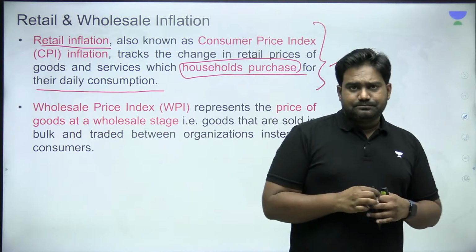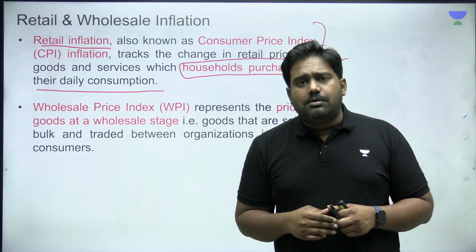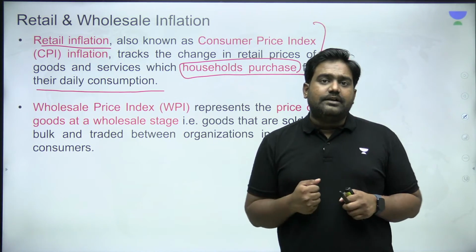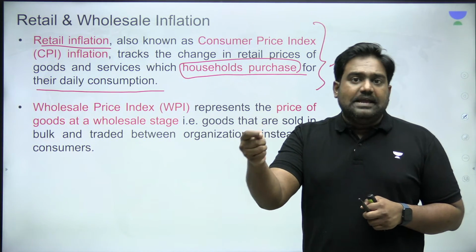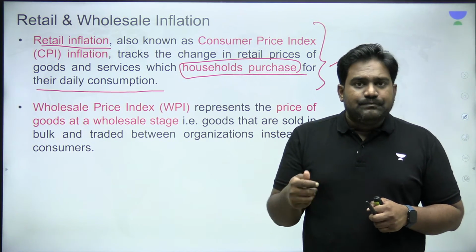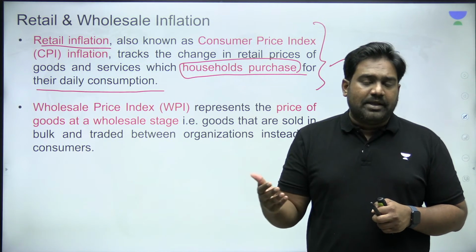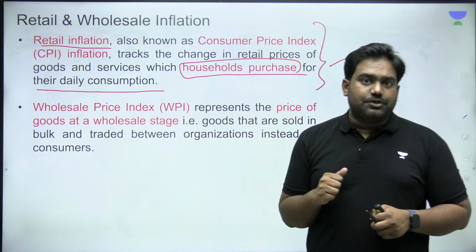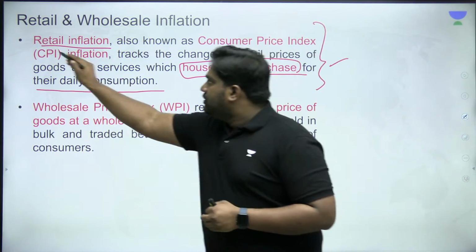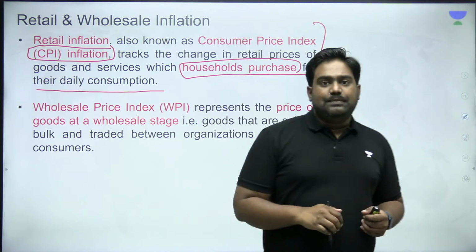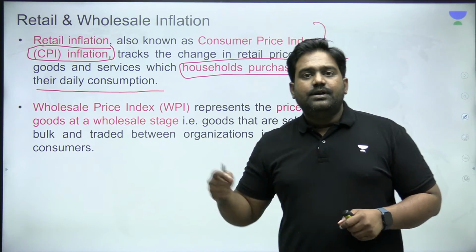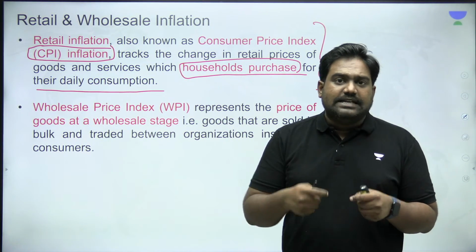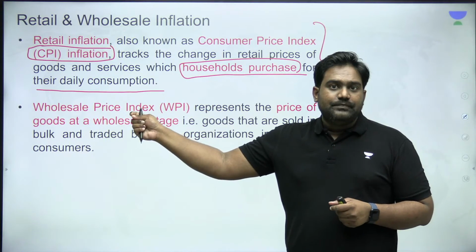So we as consumers, we purchase various goods and commodities from the market, right? We make use of various services available in the market. So the price that we are paying for these goods, commodities and services, the fluctuation that these prices are undergoing at the consumer level, at the retail level, is nothing but your retail inflation. This is measured through an indicator called the CPI, Consumer Price Index. So in India, we use CPI inflation to measure retail inflation, that is inflation at the consumer level.